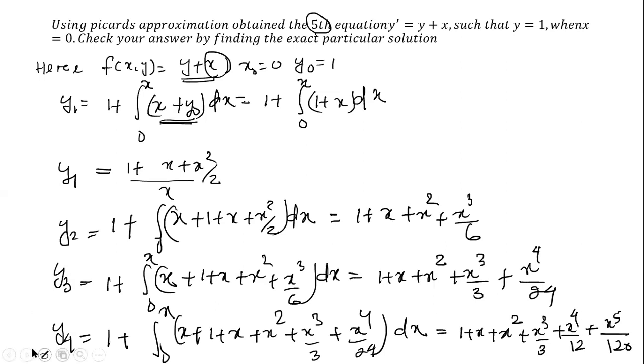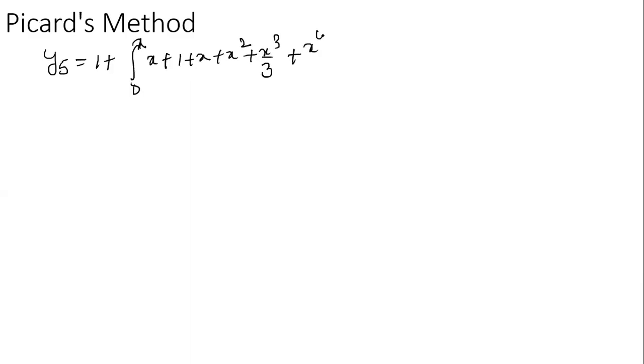Again, we need to find y5. What is y5? It is 1 plus the integration from 0 to x of x plus y4, where y4 is 1 + x + x² + x³/3 + x⁴/24 + x⁵/120, with dx.